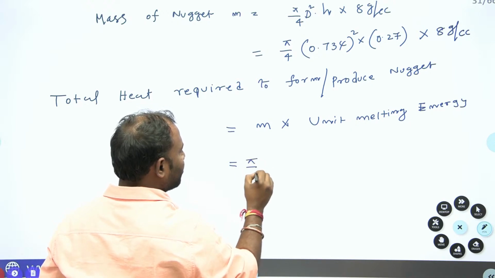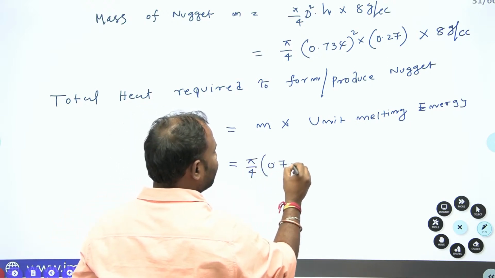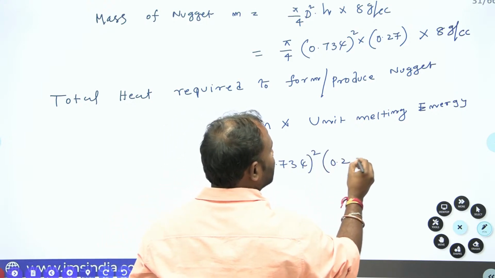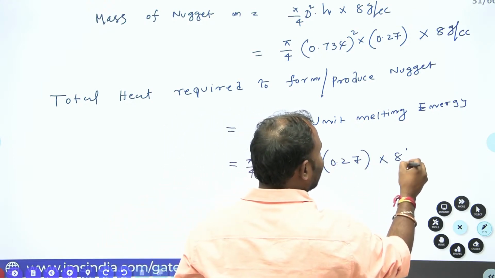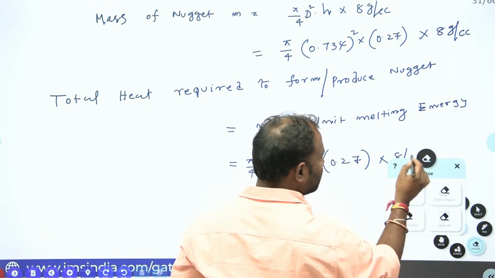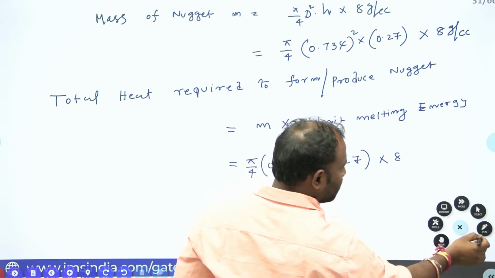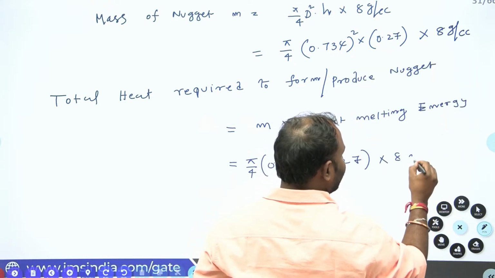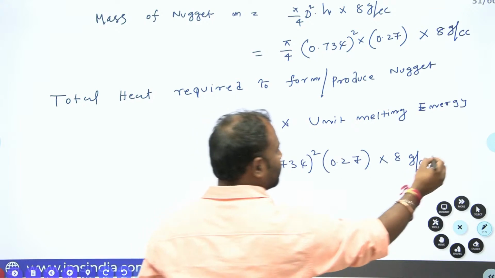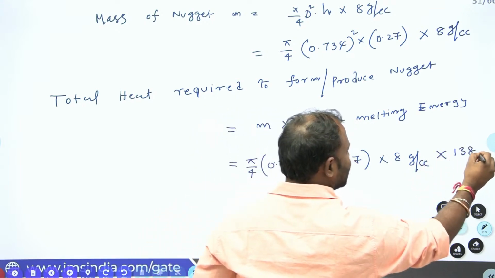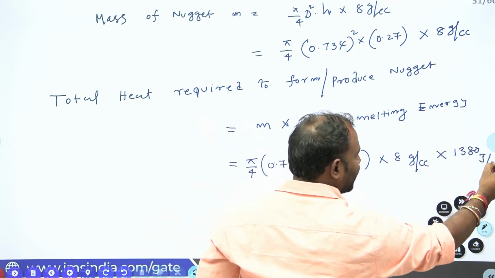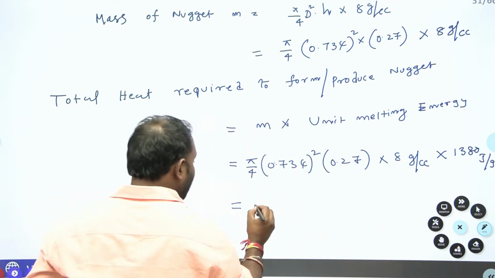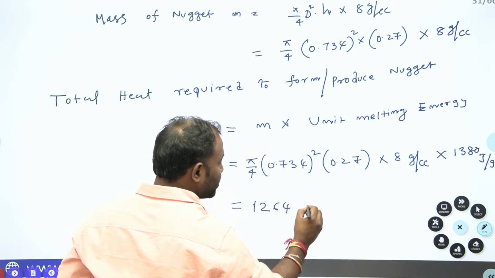Pi by 4 into 0.734 whole square into 0.27 into 8 gram per cc into unit melting energy 1380 joules per gram. Okay, from there the heat energy required I am going to get is 1264 joules.